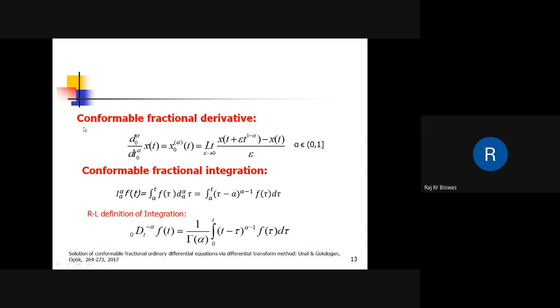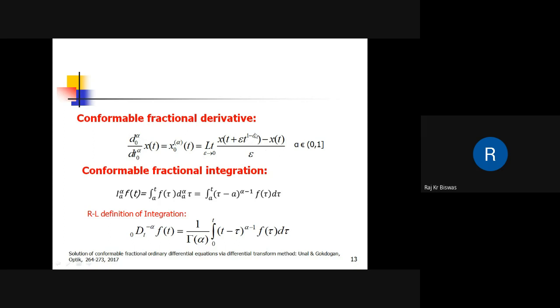And this is the conformable fractional derivative, a very new definition, and the definition is very similar to the integer order derivative. This is the conformable derivative operator D_0^alpha. The conformable derivative of order alpha of a function x(t) is the limit as epsilon tends to 0 of this expression.